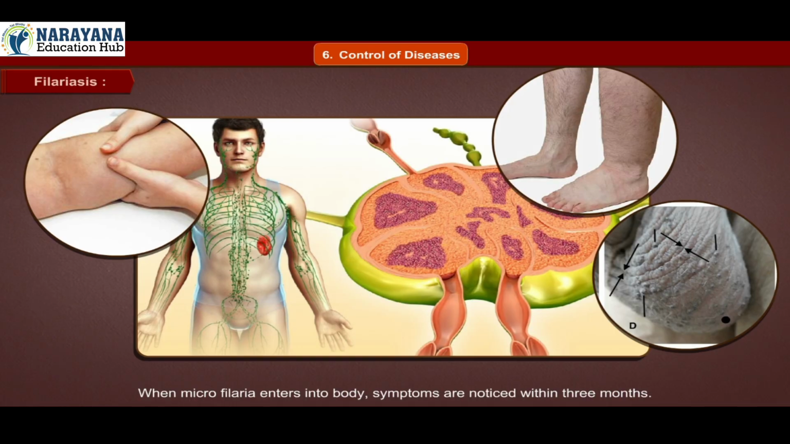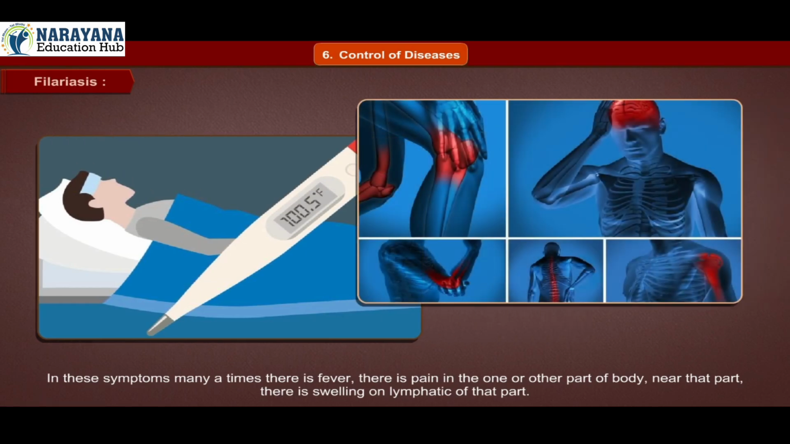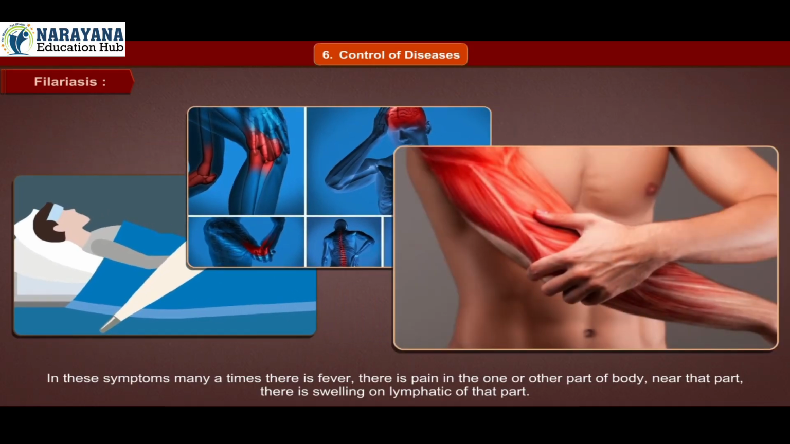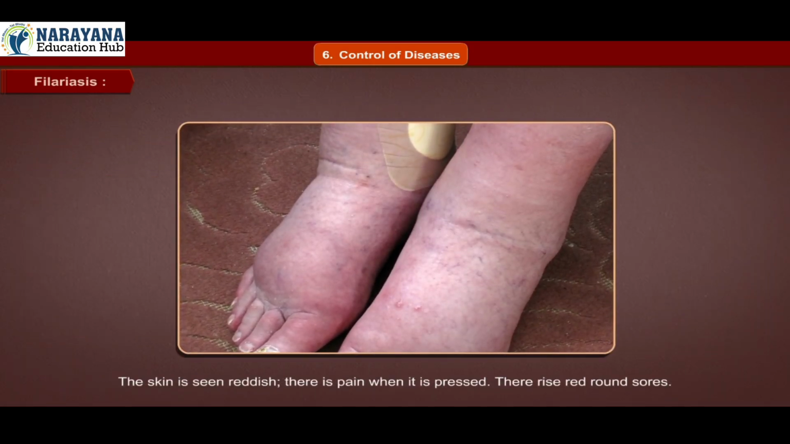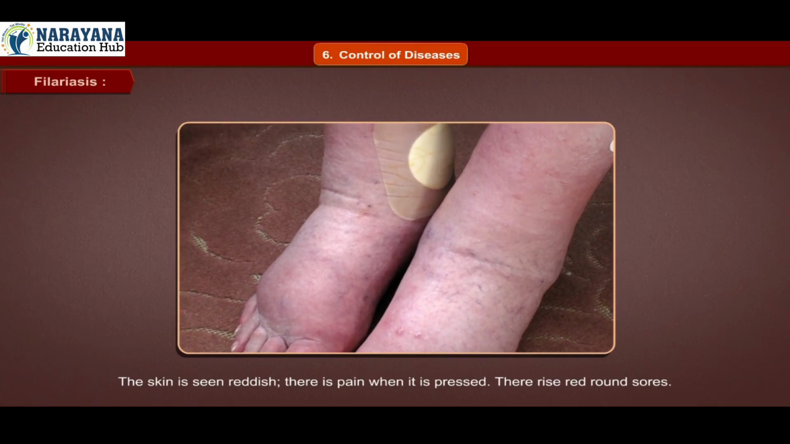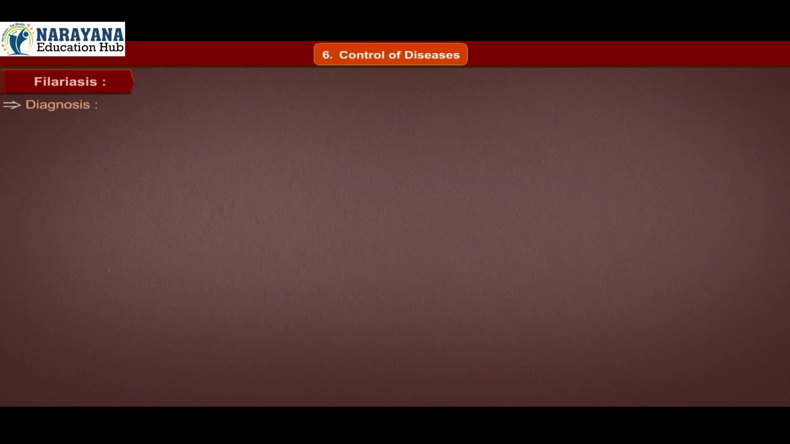symptoms are noticed within 3 months. In these symptoms, many times there is fever, and there is pain in one or another part of the body. Near that part, there is swelling of the lymphatics of that part. The skin looks reddish. There is pain when it is pressed. Red round sores rise. Moreover, there is swelling on the testicles. Sometimes the flow of urine is greasy and thick like milk.